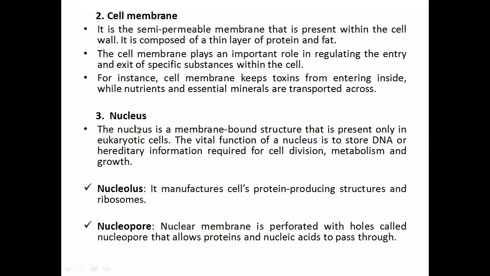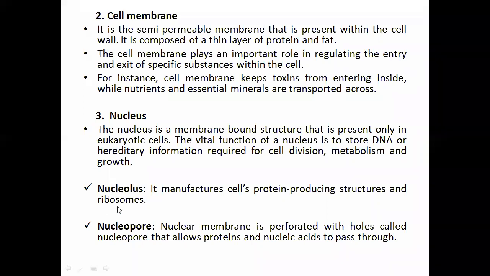Then the third one, the nucleus, right? That is also very important. The nucleus is a membrane-bound structure that is present only in eukaryotic cells. The vital function of a nucleus is to store DNA or hereditary information required for cell division, that is mitosis, meiosis, and different types of metabolic processes, and also the growth of the particular cell, right?